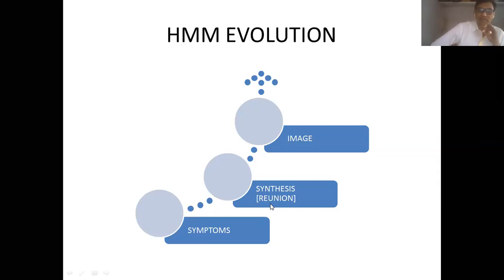In this way we can prove that homeopathic materia medica is a synthetic work where a reunion of symptoms takes place, and it gives rise to different patterns and different images.